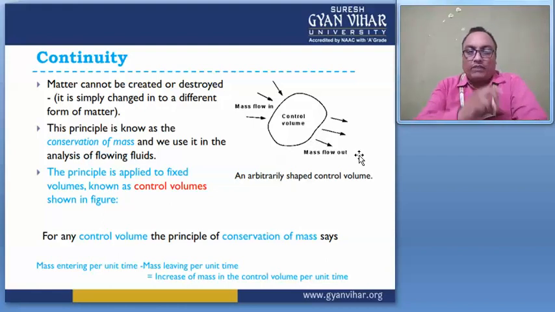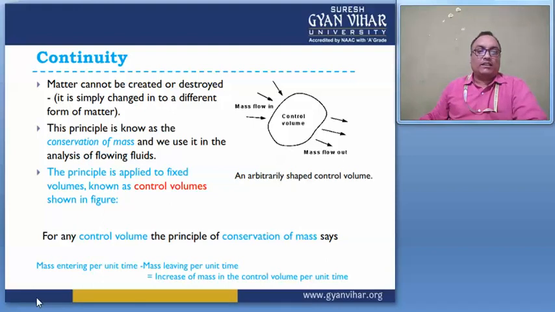For any control volume, the principle of conservation of mass says mass entering per unit time minus mass leaving per unit time is equal to the increase of mass in the control volume per unit time. It means how much increase in mass in the control volume per unit time, right? So this comes from the continuity equation.